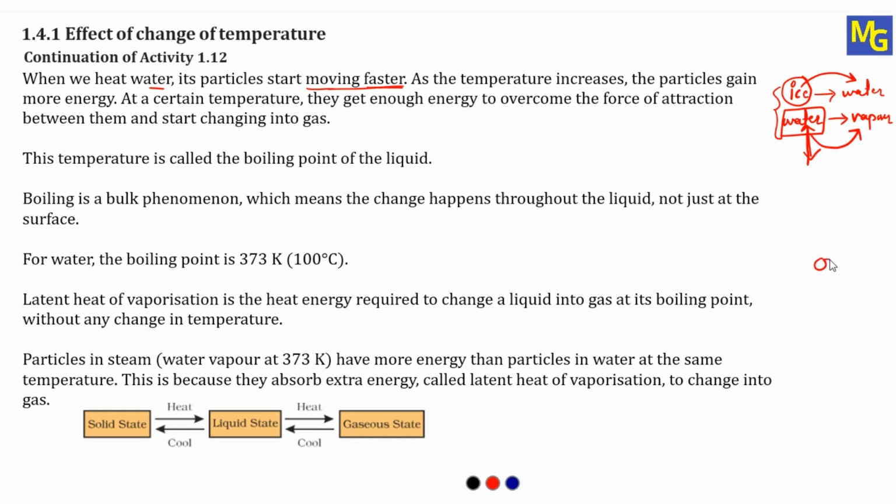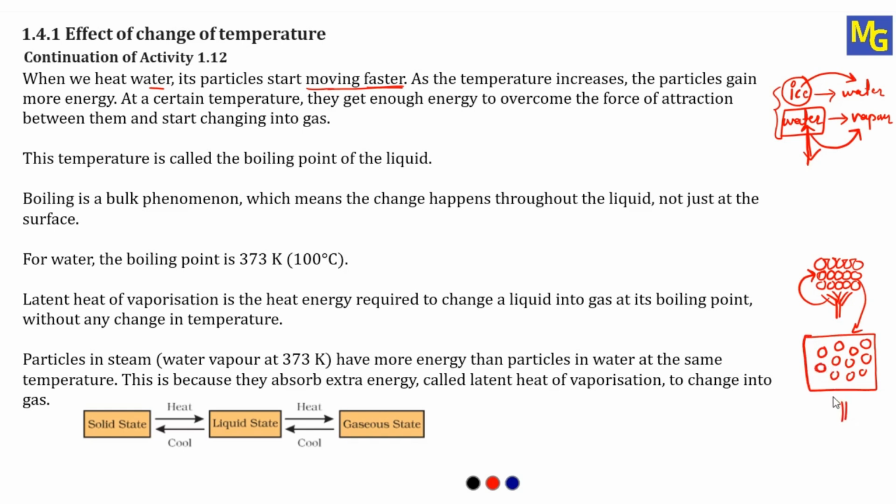See, in ice, all the particles were closely arranged. The movement of particles was very less, and therefore ice was solid. When we heated this ice, the heat energy supplied was gained by all these particles, and they overcame the forces present between the particles and separated. So the ice converted into liquid. Liquid has a little bit of space between the particles, and they can vibrate and move. But in water also, there is still a force of attraction. That's why these particles are close to each other.